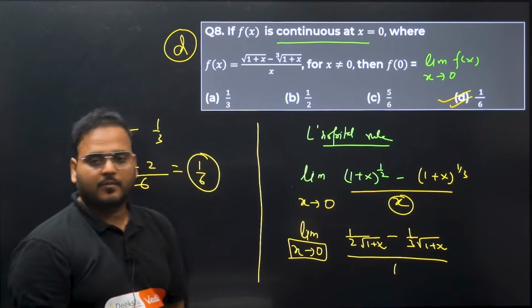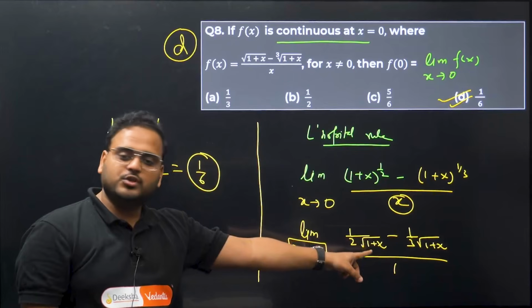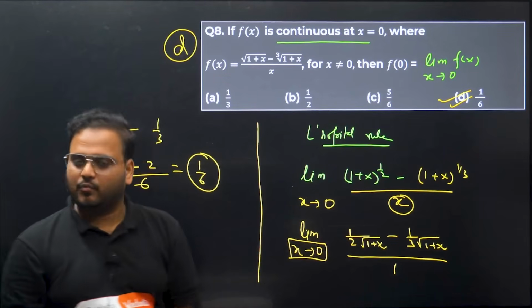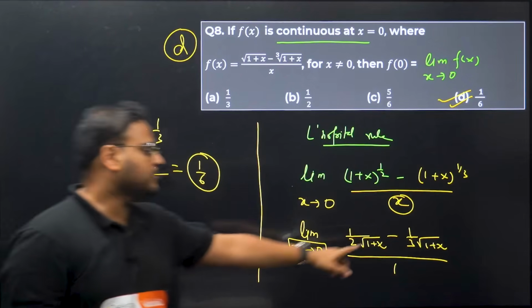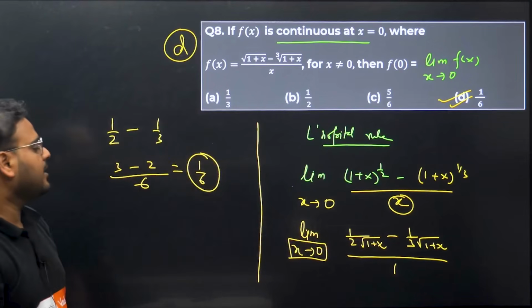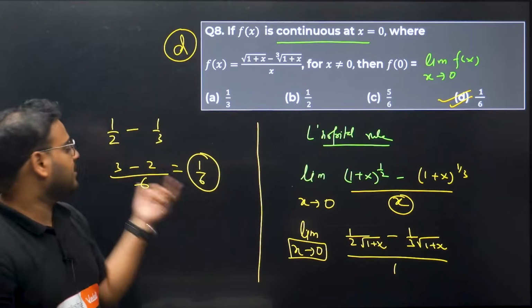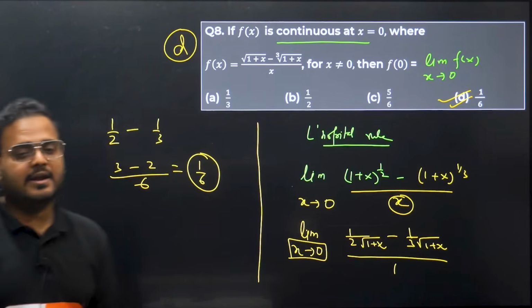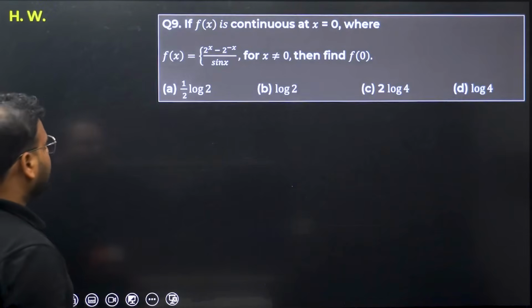Have a look. Put x value as 0, it will become root of 1, right? Root of 1 is what? 1 only. 1 by 2 into 1 is how much? 1 only, right? So 1 by 2, same goes with 1 by 3 also. So minus 1 by 3, divided by 1, again we don't have to write that. Difference of that is 1 by 6. Option D is correct. Question number 8 is done.